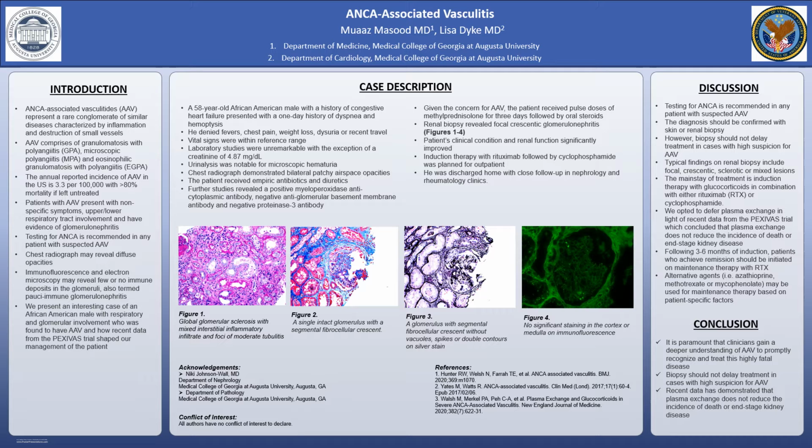Figure 1 shows global glomerular sclerosis with mixed interstitial inflammatory infiltrate and foci of moderate tubulitis. Figure 2 is a single intact glomerulus with a segmental fibrocellular crescent. Figure 3 is a silver stain with a segmental fibrocellular crescent without vacuoles, spikes, or double contours. And Figure 4 is an immunofluorescent stain which is negative in the cortex or medulla.